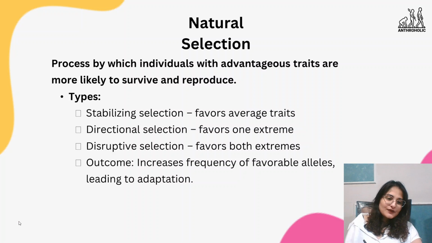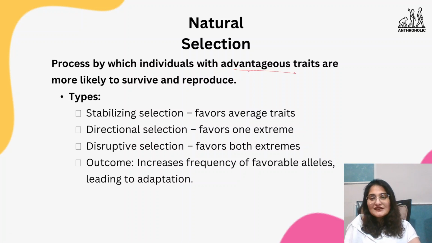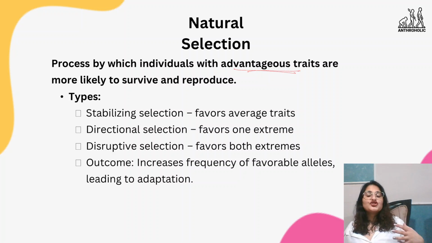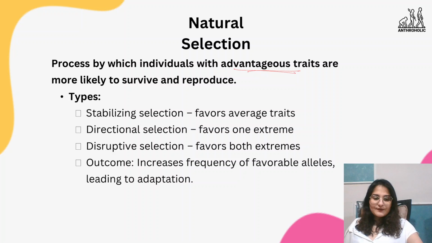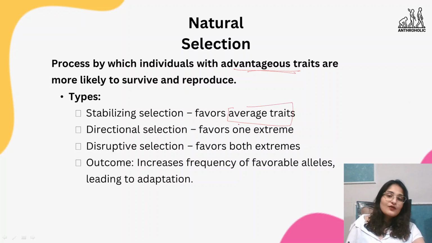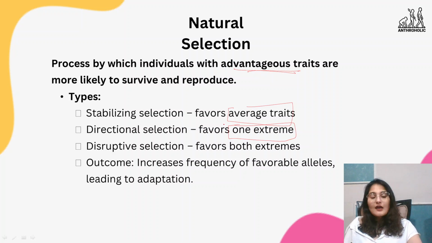Next is natural selection. Natural selection is the process by which individuals with advantageous traits are more likely to survive and reproduce. Because when there are changes, as I told you, the one with better traits will survive, and the one who survives is the one who is going to reproduce. In this there are certain types, like stabilizing selection, which favors average traits. There is directional selection, where one extreme is selected. There's disruptive selection, where both the extremes are selected but the average things are not selected.